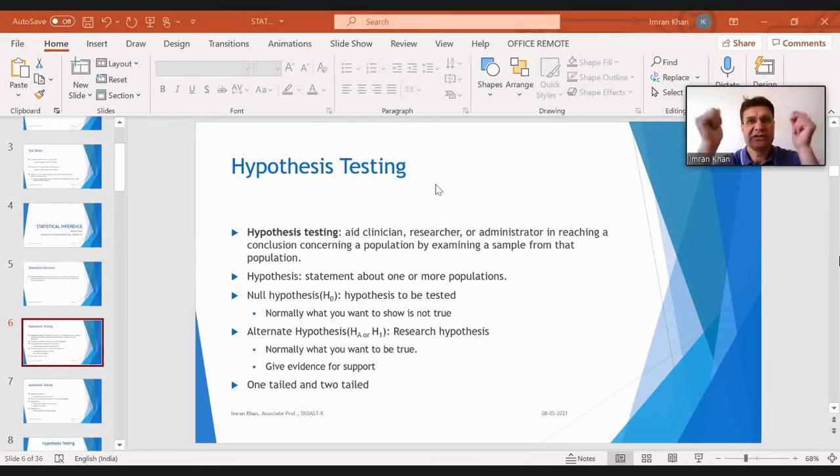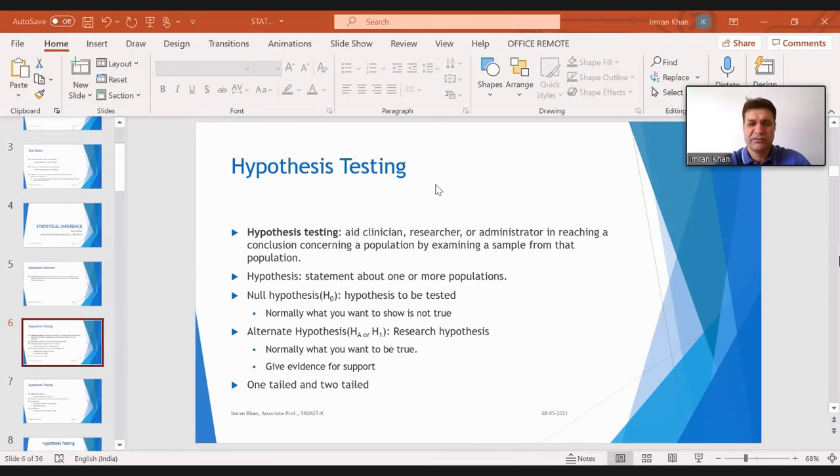When you have a data set, for example you have conducted some experiment, you may have only one drug, or you may have two drugs. You have to test whether the new drug is better than the existing one, or whether these two drugs are the same or different.